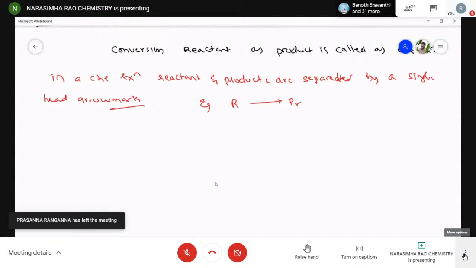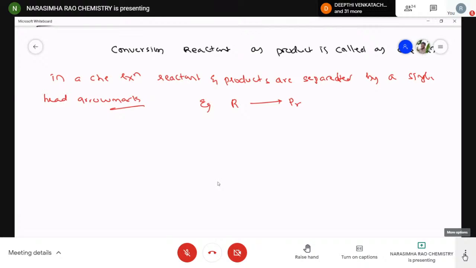Of course, some chemical reactions take place in a single direction, or unidirection. Those chemical reactions are called irreversible reactions, meaning reactant gives only product.